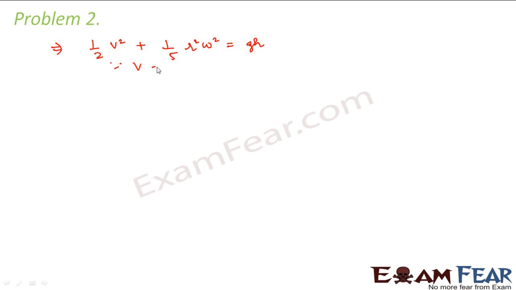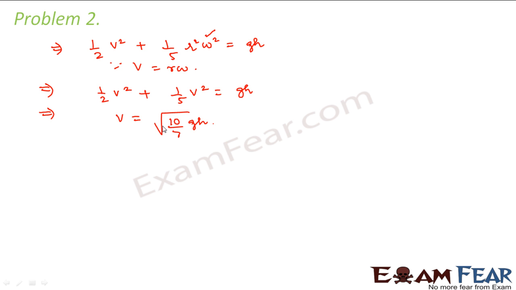Now since we know that v is equal to r omega, we can make use of that. So instead of omega we can write it as v by r. So we get half v square plus 1 by 5 v square is equal to gh. So from this we get velocity is equal to root over 10 by 7 gh. So what does this show? This shows that the velocity of the sphere at the bottom is same for both the cases, because the velocity of the sphere at the bottom depends on two factors, that is acceleration due to gravity and height of the inclined plane, and this is same for both the cases.